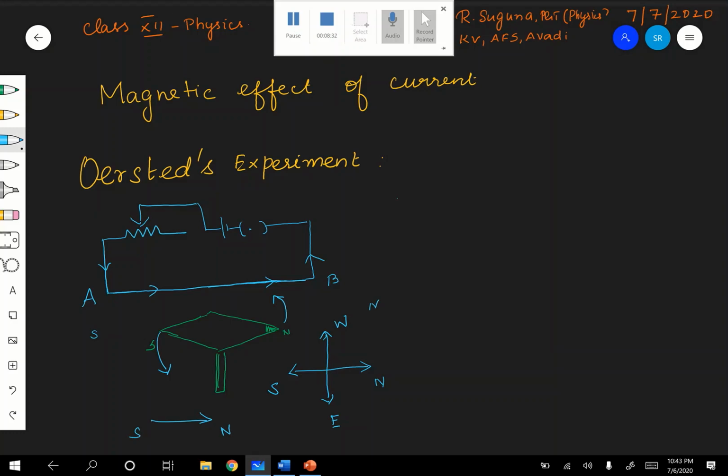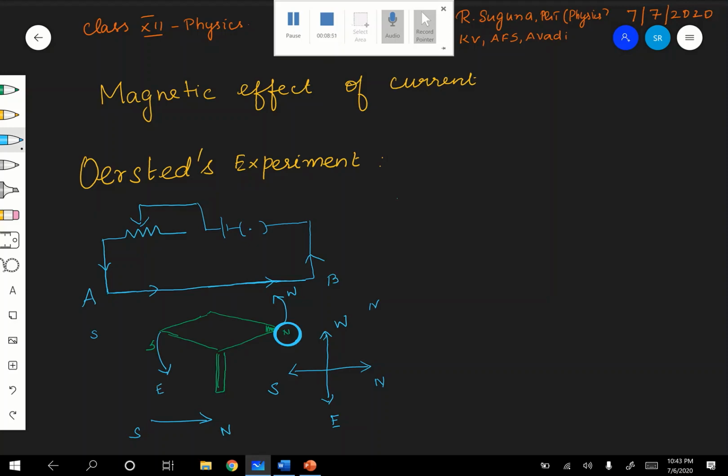And when you pass it, the north pole of the magnet will be deflected towards west and the south pole will be deflected towards east.